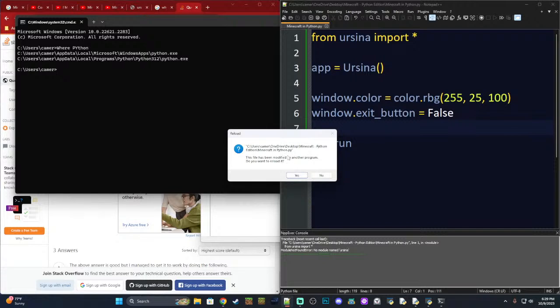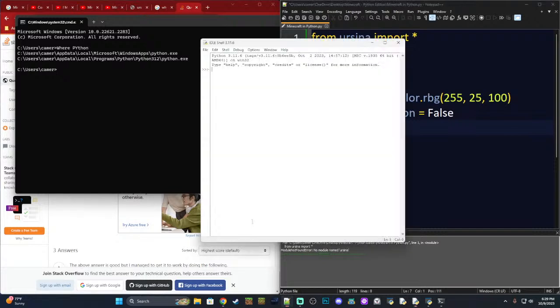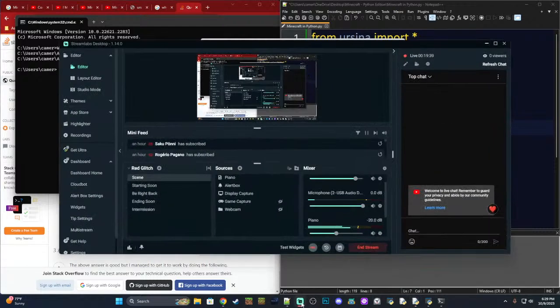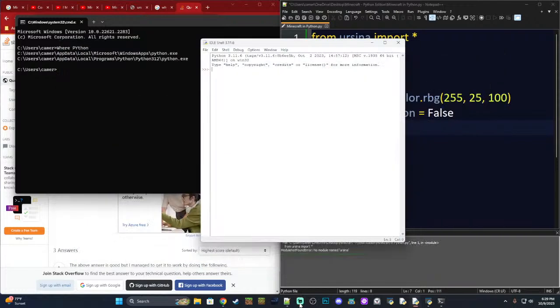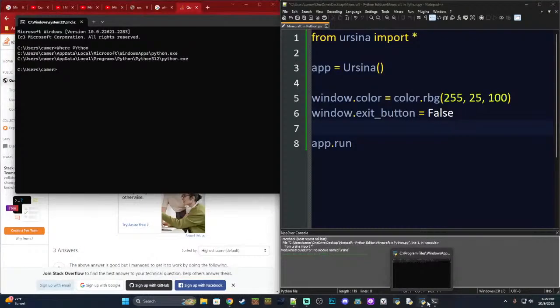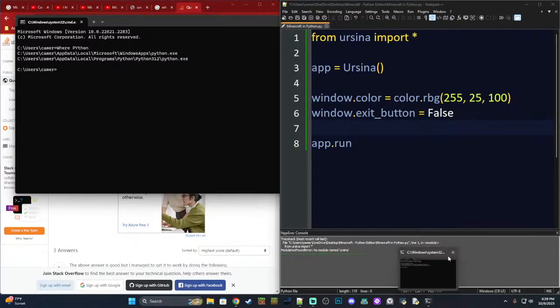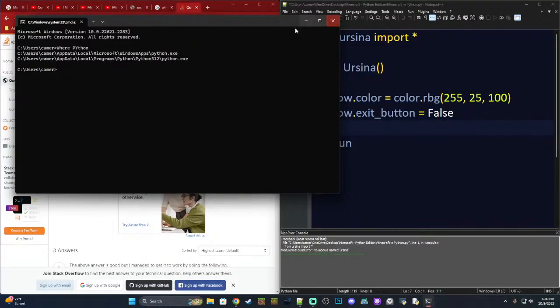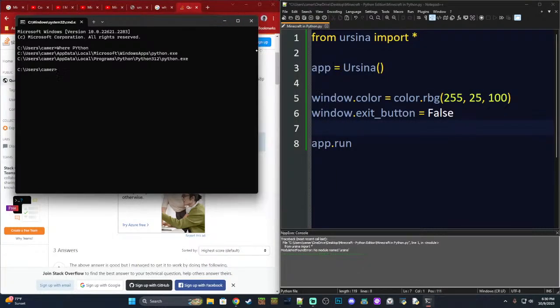Let's see. This file has been modified by another program. Do you want to reload it? No. I'm gonna change this up. Let's see. Run.